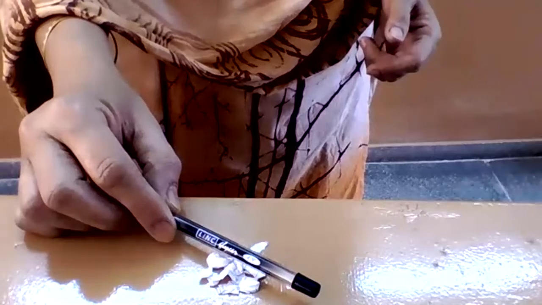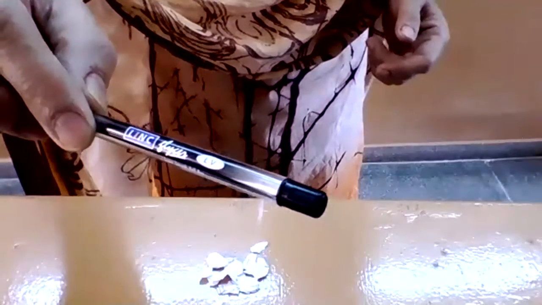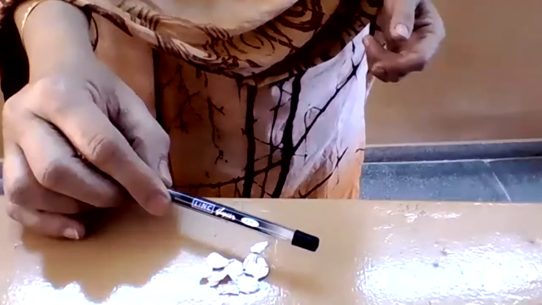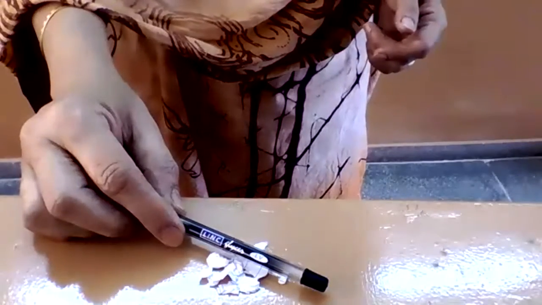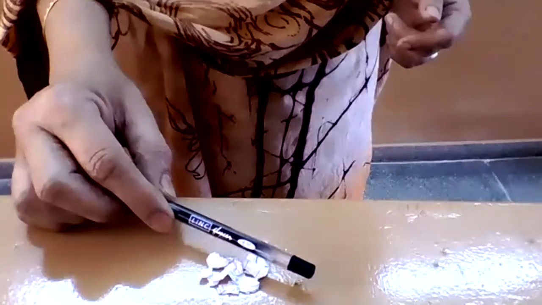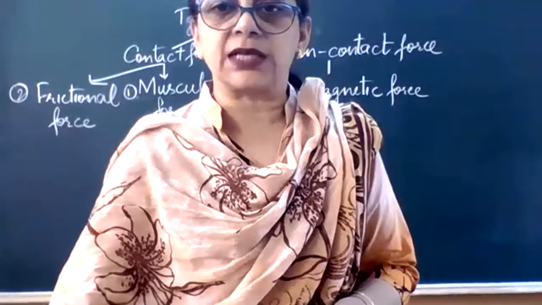ये देखिए, paper bits जो हैं, they are getting attached, but you have not touched it. आपने उसको distance से, you have kept it, brought near to it, but not over it, है ना? So do it again. While you do it, you will come to know it more. I'm keeping it only nearby, but I'm not touching it exactly. And then it gets attracted towards this plastic scale, or in this case, I've used a plastic pen.